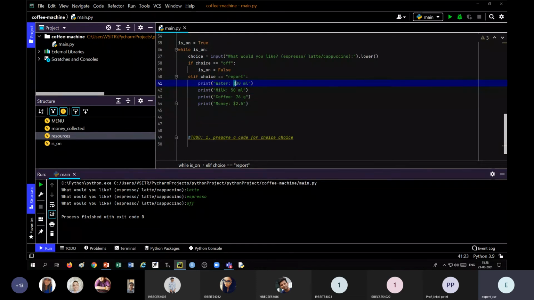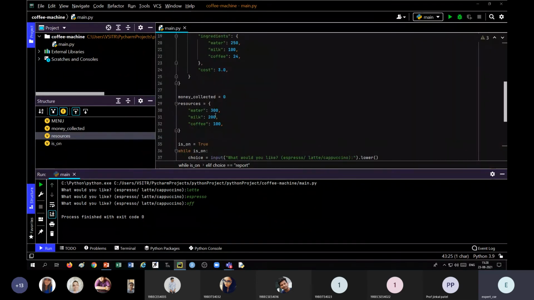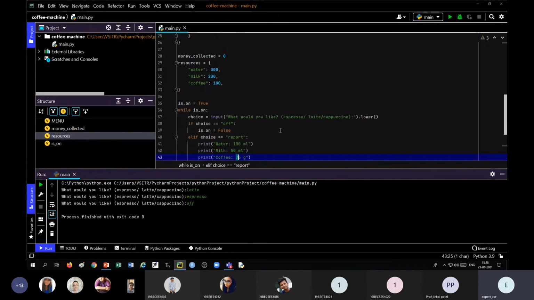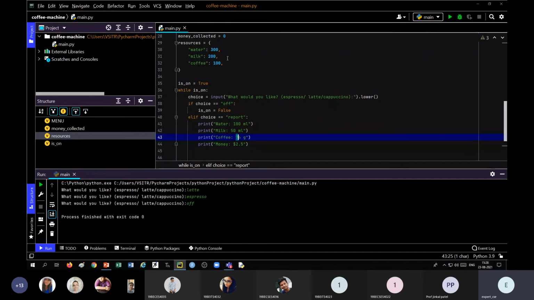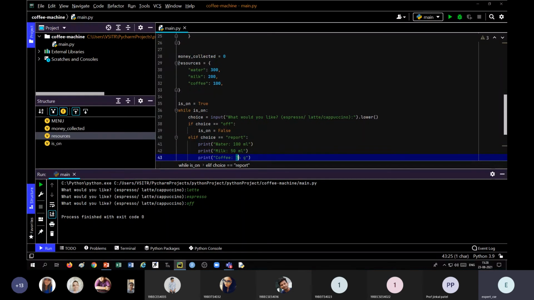Next, we don't want this quantity hardcoded, but we want the value from the variables. Now from where will this come? This will come from the resources. Resources is the dictionary which contains the existing quantity of all the ingredients, water, milk and coffee.